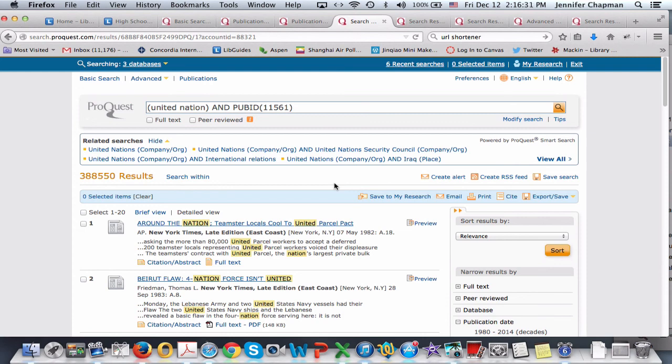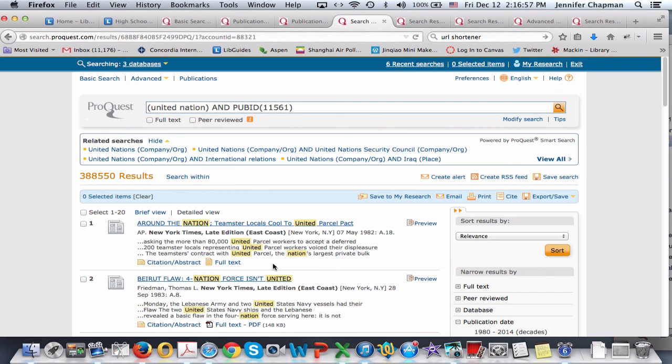better results. What I recommend is that you add quotations here where it says United Nations. At this time, as you can see from the results, the computer is searching for anything that has United or Nation within it. So it's really not focusing on the United Nations. It's looking for any time it sees the word United or any time it sees the word Nation within the text. And that's not going to get you what you want.